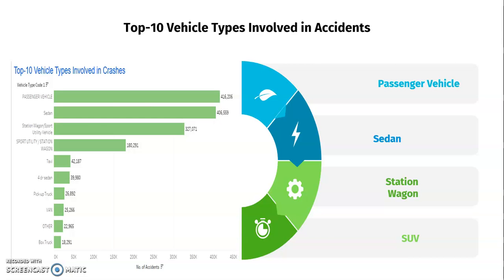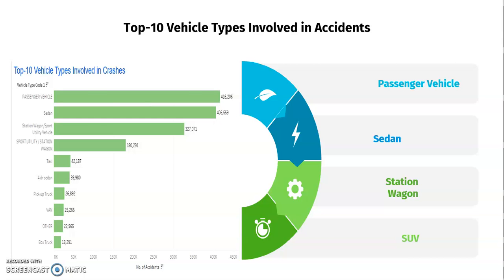And I did try to find out the top 10 vehicle types involved in accidents. Here I could see that passenger vehicles, sedans, SUVs, taxis, 4-door sedans, and pickup trucks were the leading causes of accidents. Surprisingly, pickup trucks come at a later position.